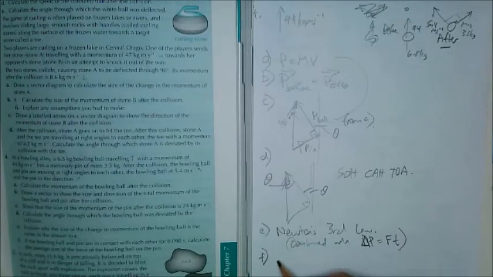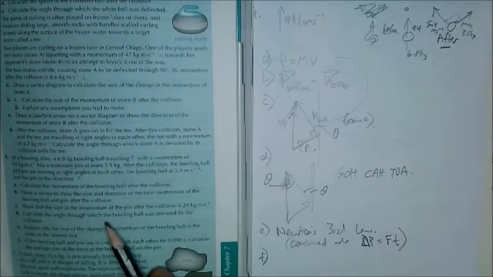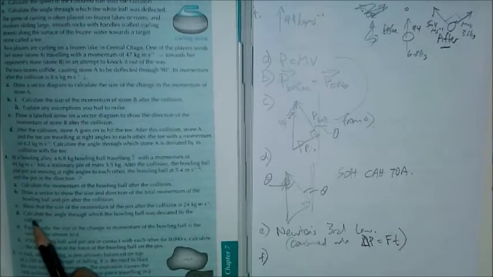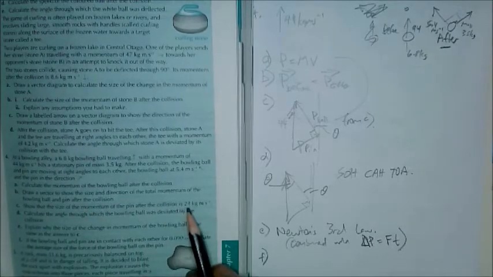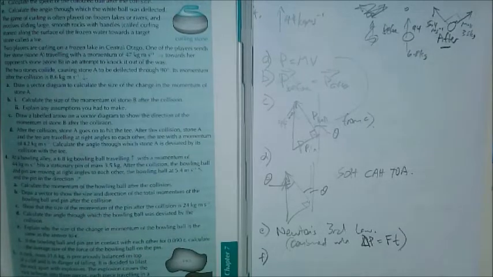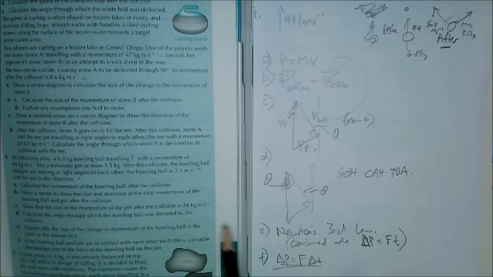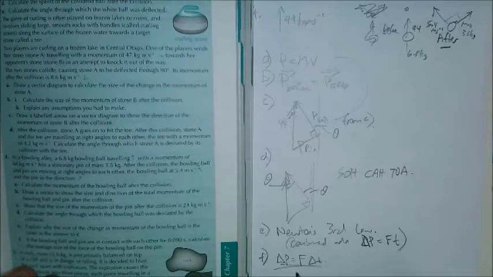If we hadn't worked out the momentum of the pin yet, show that the size of the momentum of the pin after the collision is 24. So you can just use that, and delta P equals F delta T, and the momentum given for the pin, and that will give you your answer.